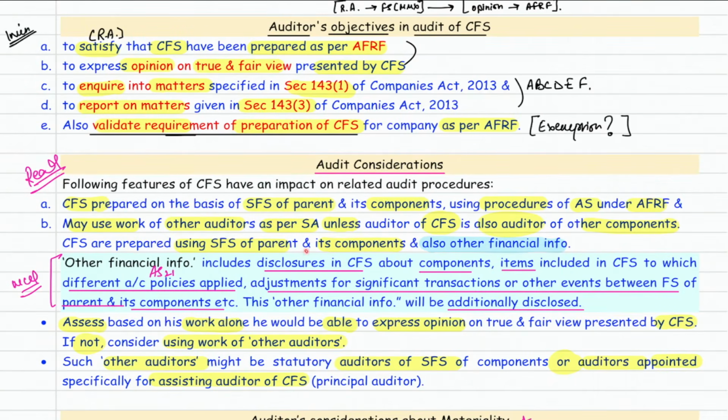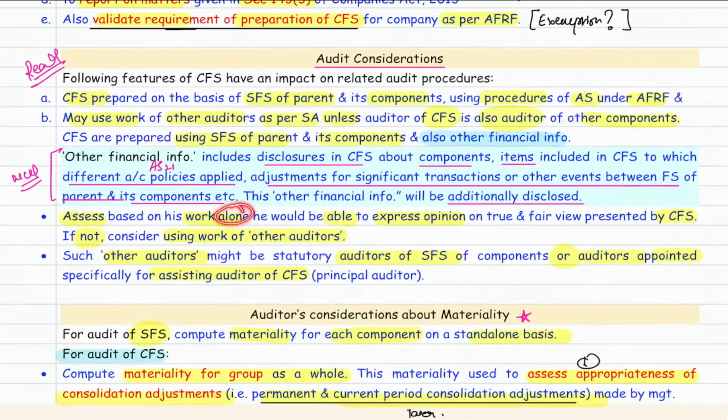What is the other information? Disclosures, items for which different accounting policies are applied as per AS 21, or adjustments for significant transactions between the financial statements of parent and component. So this other information needs to be disclosed. Now, sir, you need to assess whether alone you can express the opinion. If you feel alone is not enough, you can use the work of other auditor. Other auditor means the auditor of the component or the auditor specifically appointed for assisting you in the audit of CFS. So this part you just need to read conceptually.